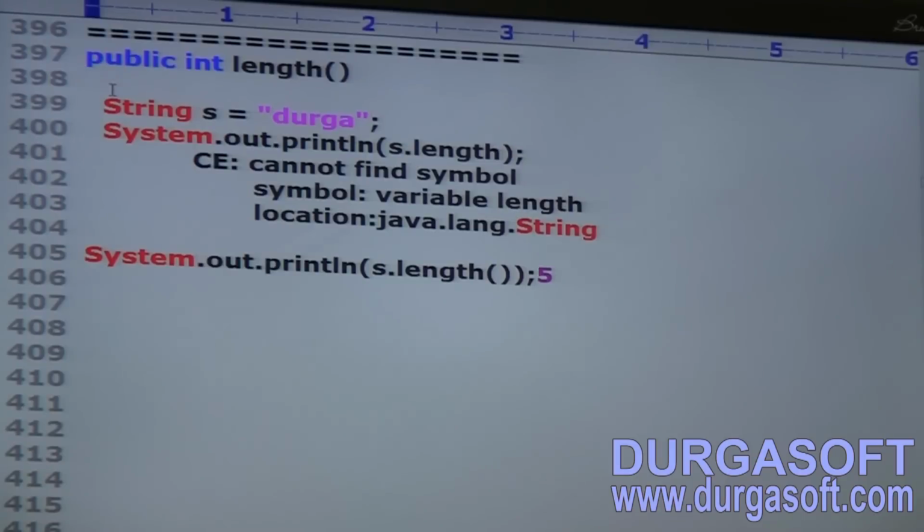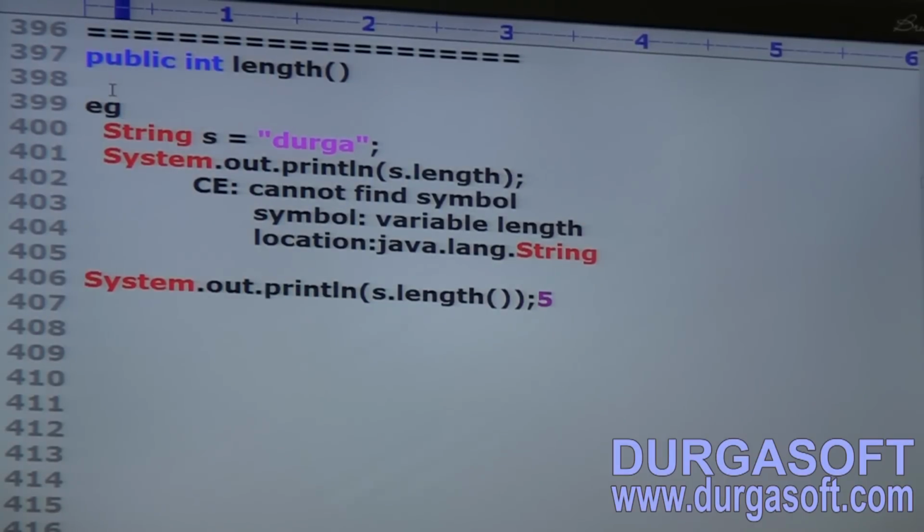Okay, example. String s is equal to Durga. SOP of s.length, the length variable I am using. Make sure you are aware. We get a compile time error saying cannot find symbol.